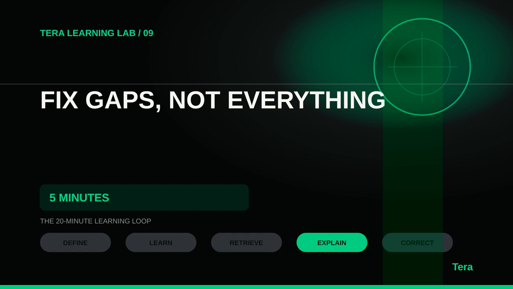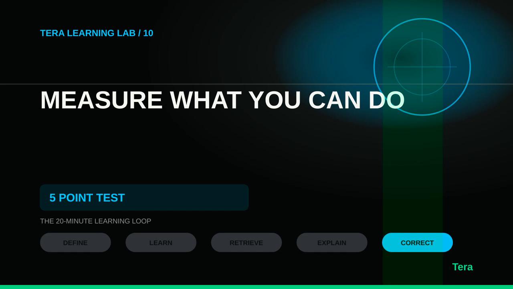This is the complete 20-minute loop: 2 minutes to define, 6 to learn, 4 to retrieve, 3 to explain, and 5 to correct. But one successful loop can still fade. The next part solves that problem without asking you to repeat the entire planning session every day.